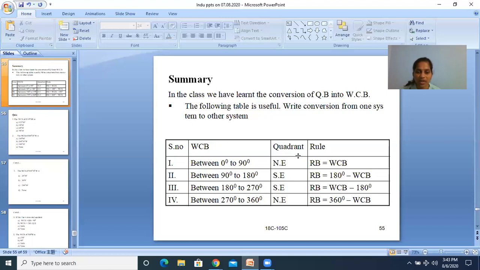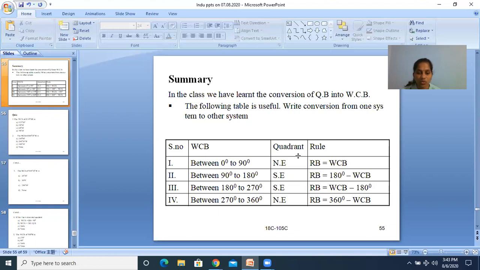WCB is 0 to 90 degrees, the quadrant is northeast, RB is equal to WCB. All of you know. Between 90 to 180 degrees, the quadrant is southeast, and RB is equal to 180 minus WCB, or WCB is equal to 180 minus RB.